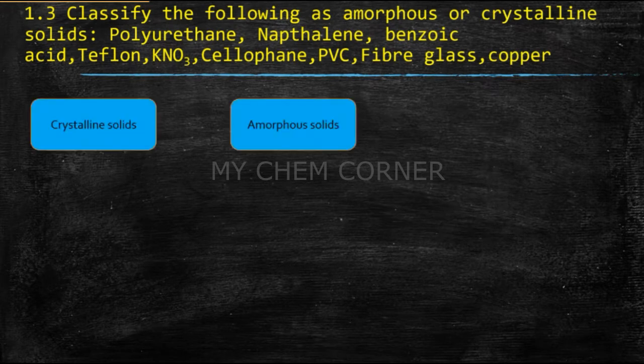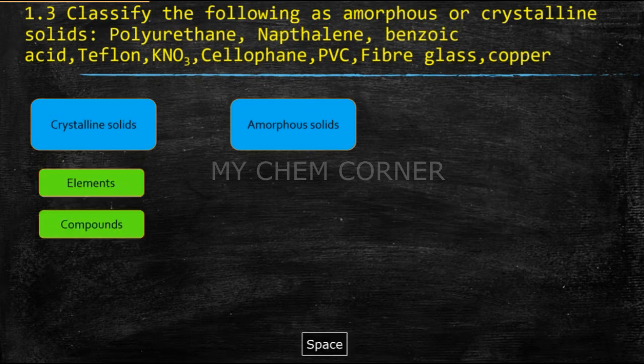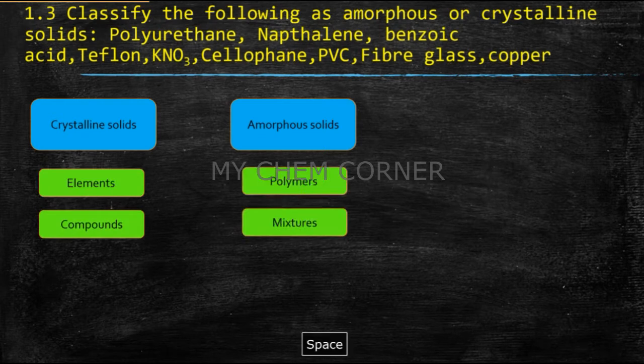Now, when we learn the chapter, we all know that we have two types of solids: crystalline and amorphous. The same thing we also do in practicals in chemistry, where we are given a crystalline or an amorphous solid and asked to identify the salt. So we actually know how they look practically also. Under crystalline solids, we get elements or compounds. But amorphous solids are normally polymers or mixtures. Whenever we look at plastic, fiber, rubber or glass, all of these come under polymers.